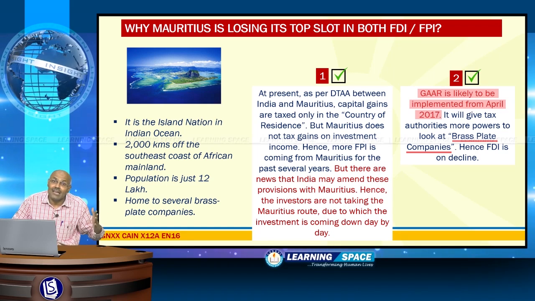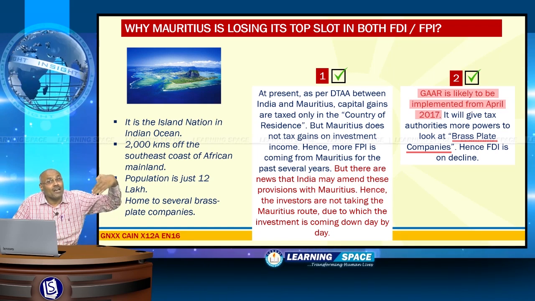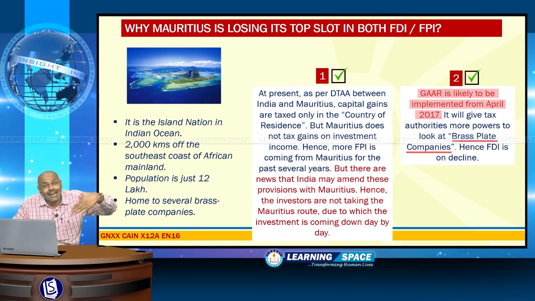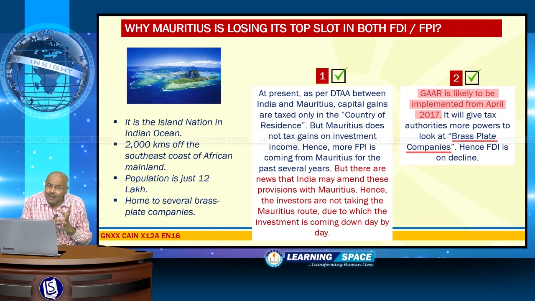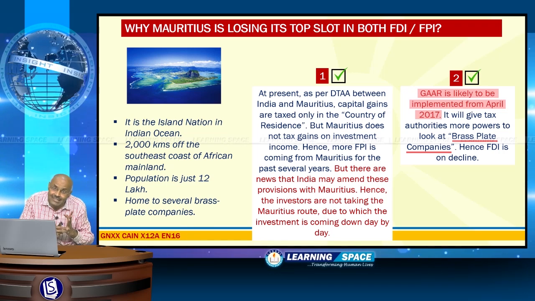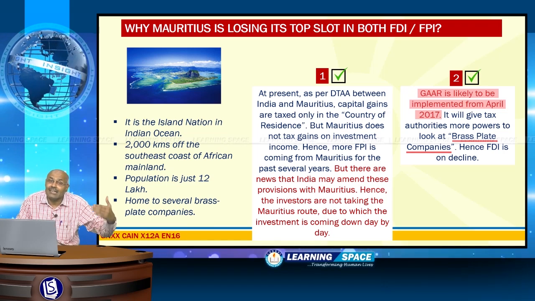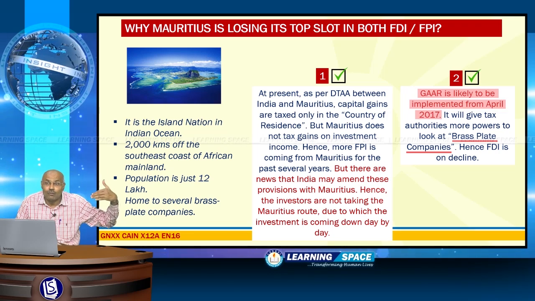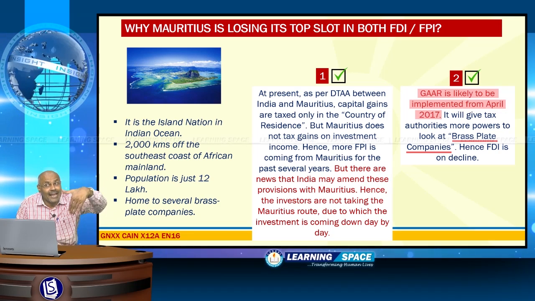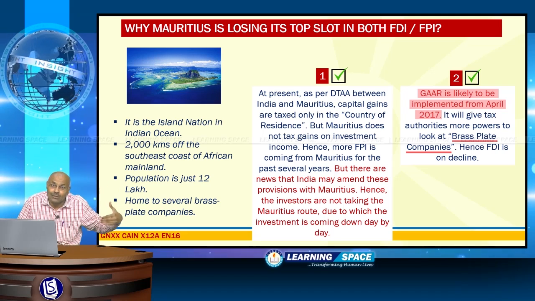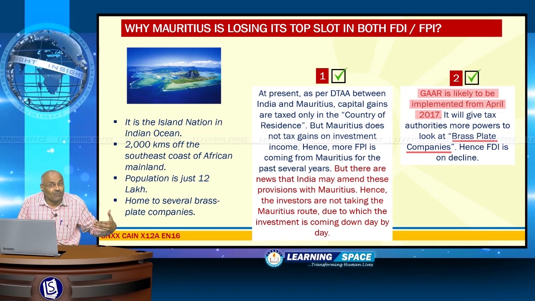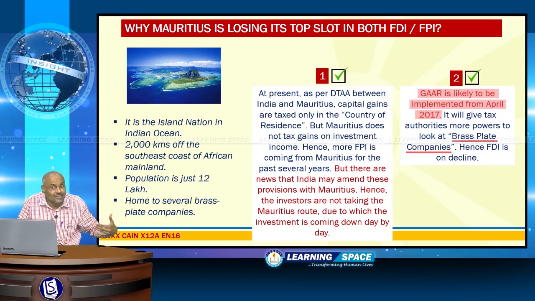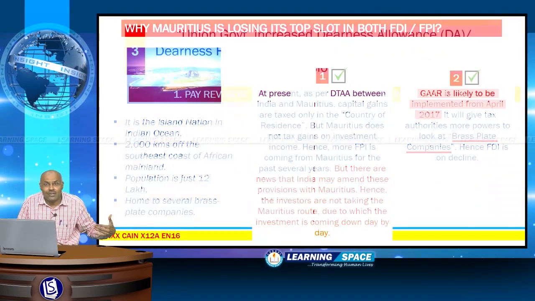So, FDI or FPI from the Mauritius route is declining because of these two reasons. The two reasons are: there is an apprehension that India is going to revise the DTAA with Mauritius, and the second is the Indian Finance Minister's announcement that GAAR is likely to be implemented from April 2017. So, because of these two reasons, now the FPI or FDI from Mauritius is on decline. Look into the next issue.